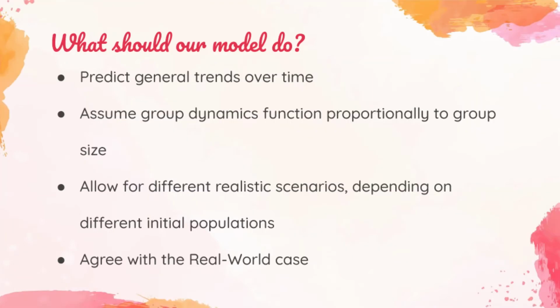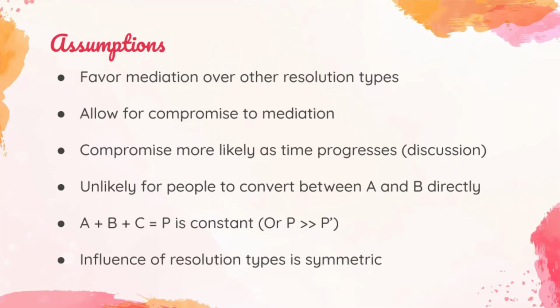Now we work on developing a model. What should our model do? It's going to predict general trends over time. We assume that group dynamics function proportionally to group size, so that the change in each group depends on the size of each group. We allow for different realistic scenarios depending on different initial populations and made it so that it agrees with the real world case. We assumed that mediation would grow more than the other two groups, and that compromise was more likely as time progresses, which means that the groups will discuss more as time progresses.